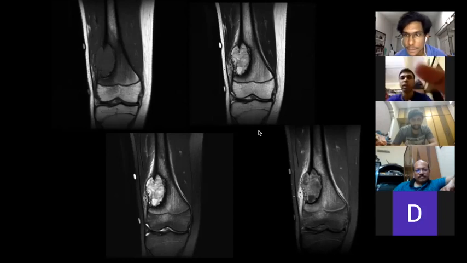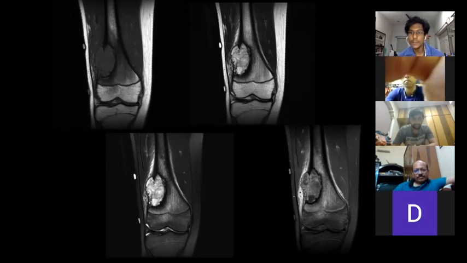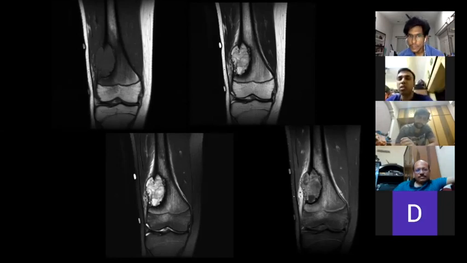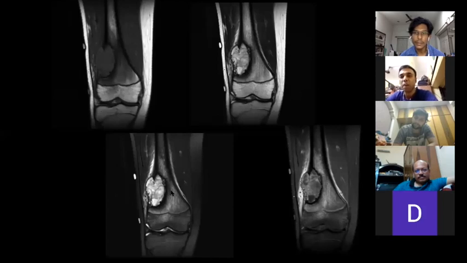T1 hypointense and T2 hyperintense marrow signal intensity. T1 and T2 fat-sat images show significant perilesional intraosseous edema. Perilesional edema hints towards something aggressive. You cannot differentiate between benign and malignant, but it's an aggressive nature of the disease, with a pathological fracture on the lateral cortex, also evident on the plain X-ray.